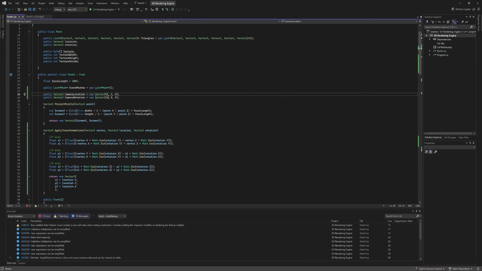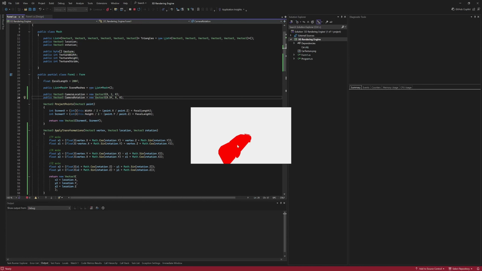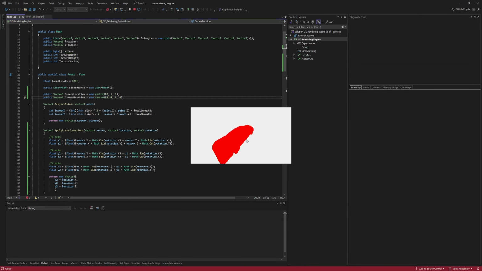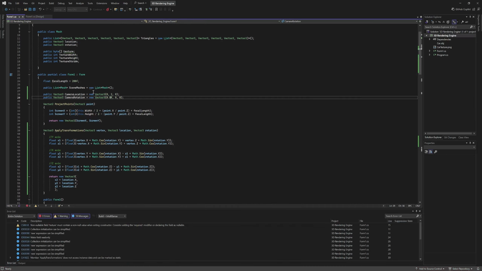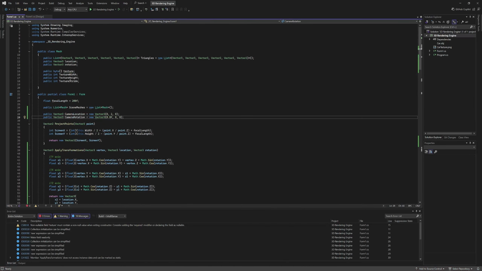We can even rotate it. So I'll change this to 0.5f and give it a run. And you can see that we're now looking down at the car. So if I increase this to 0.8, F stands for float, by the way, you can now see the whole car again. So we've added camera movement, camera location, rotation, and object location and rotation.